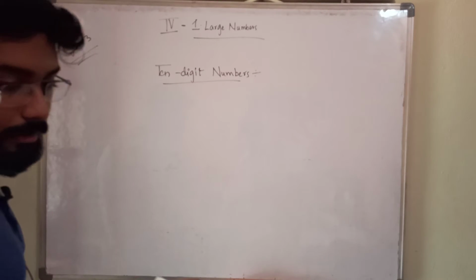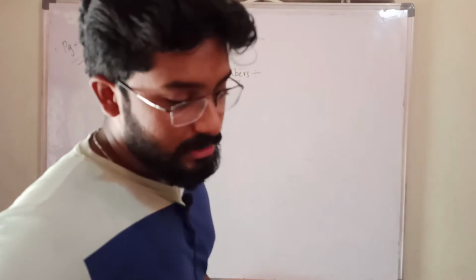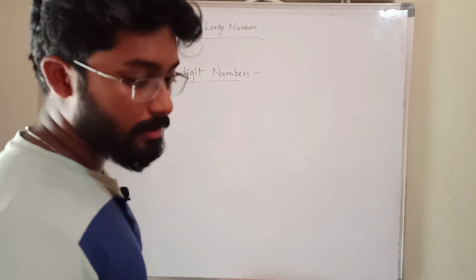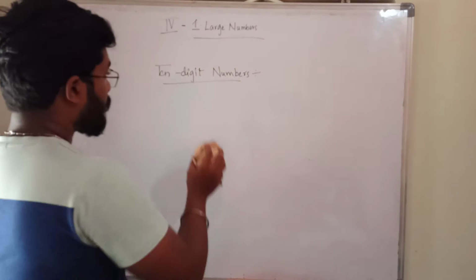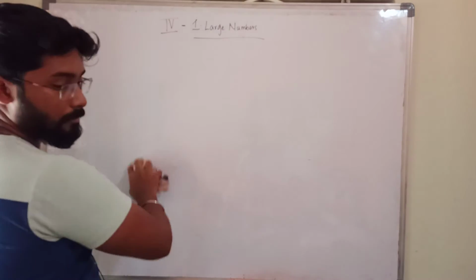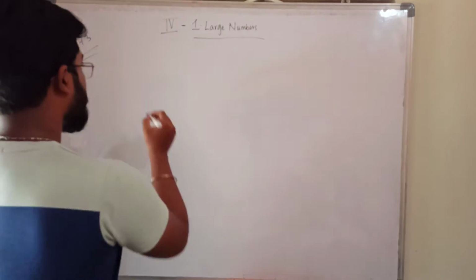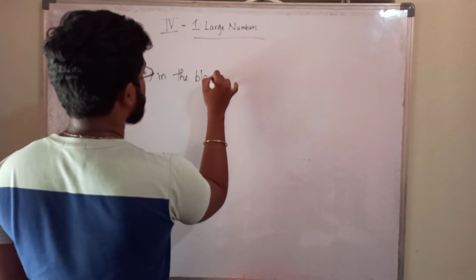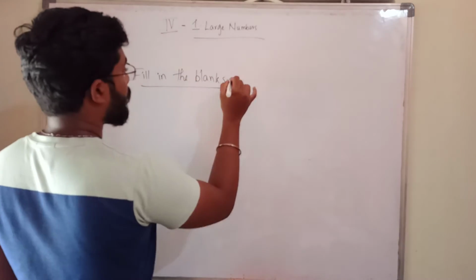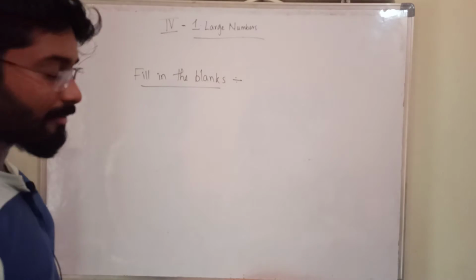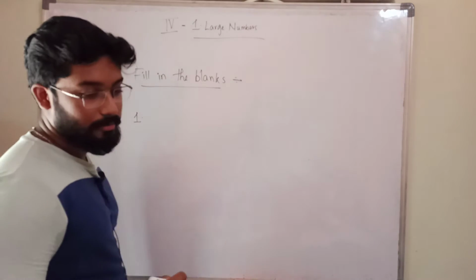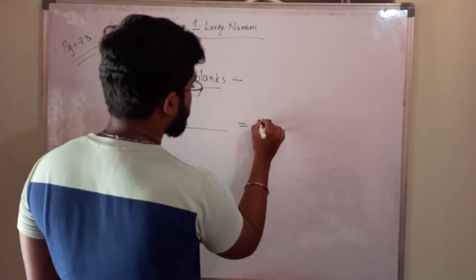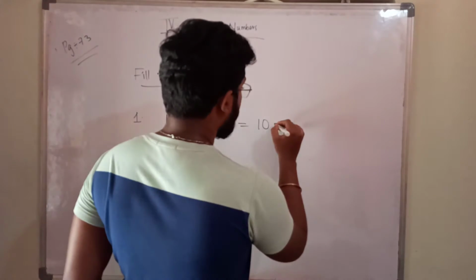There is a fill in the blanks beside your 10 digit numbers. Three fill in the blanks are there, in the pink color box. Let us see them. We have to fill the blanks. What is the first one? 1 dash equal to 10 million.